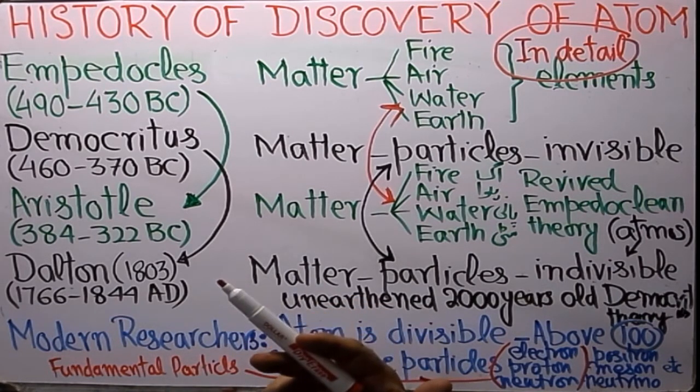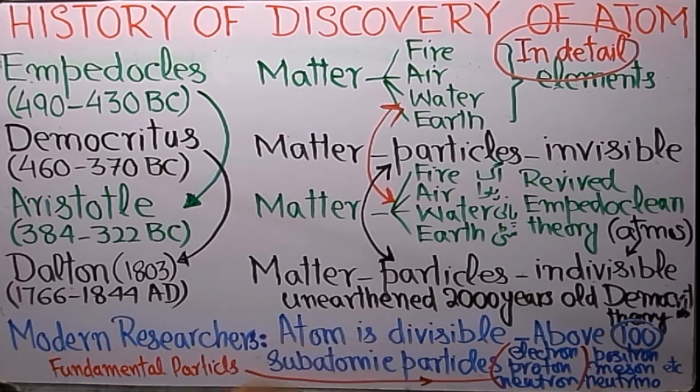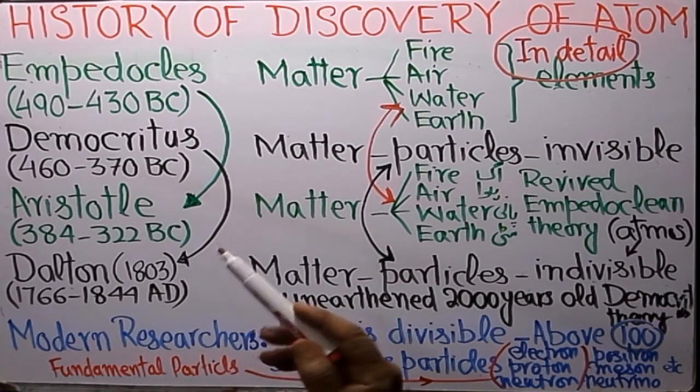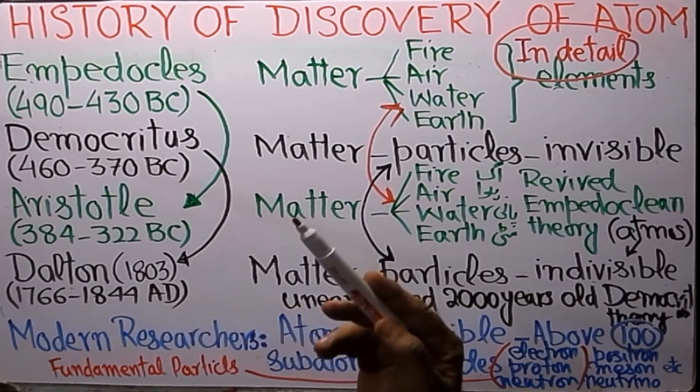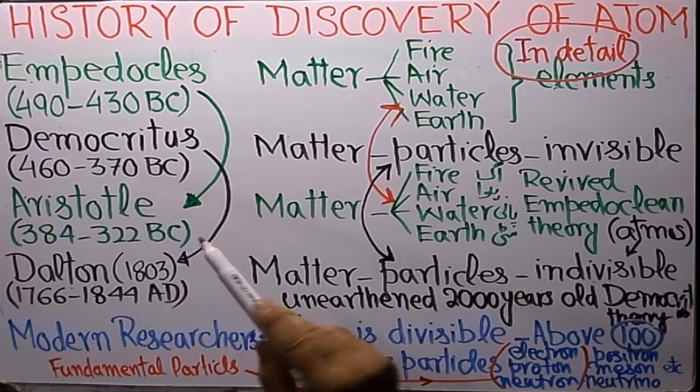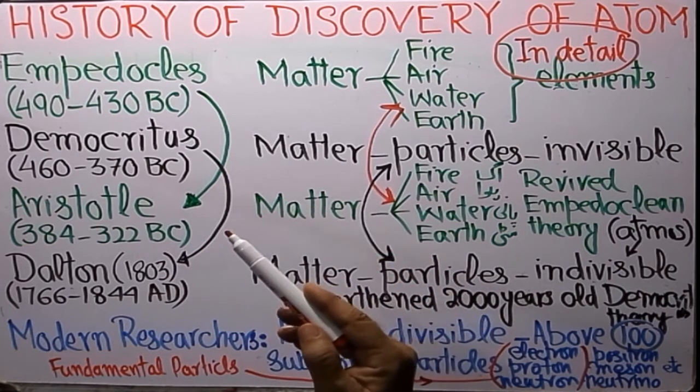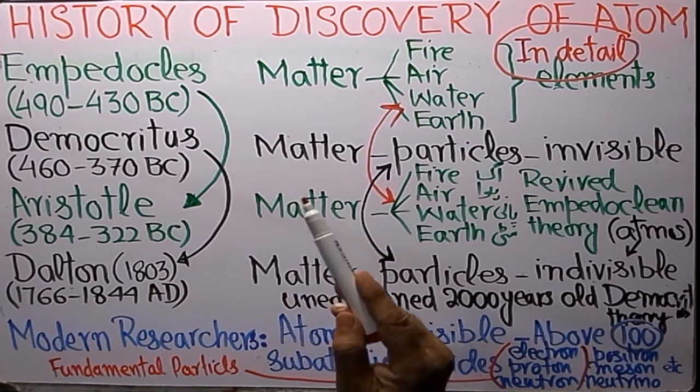For example, there was Thales, a very famous scientist, Anaximander, Anaximenes, Empedocles, as I have mentioned earlier, Zeno, Pythagoras. These were the pre-Socratics, and many others were present at that time.